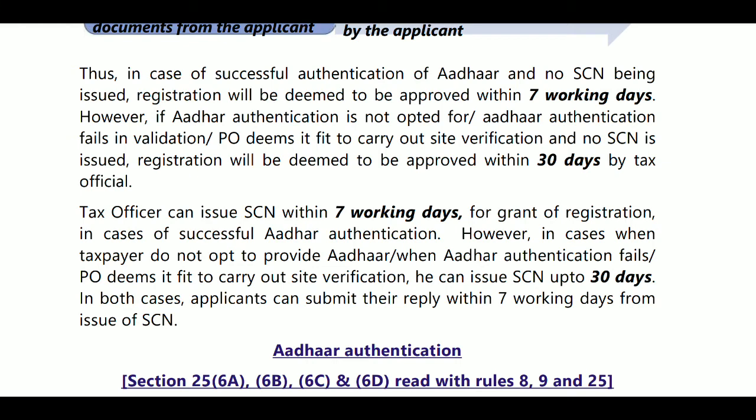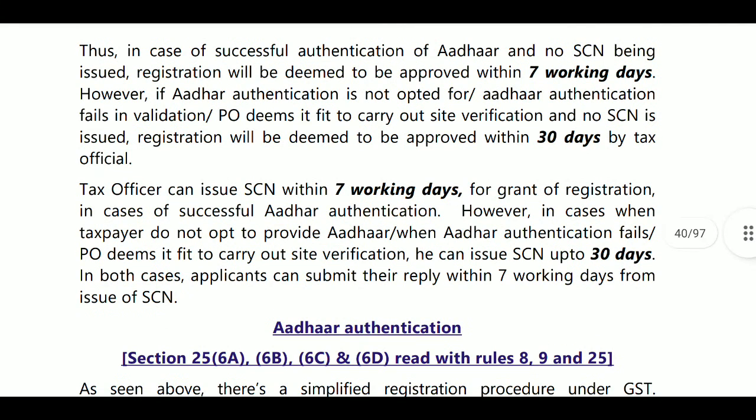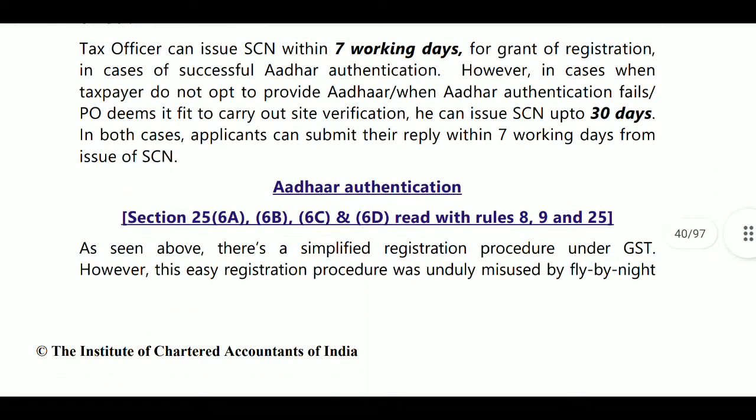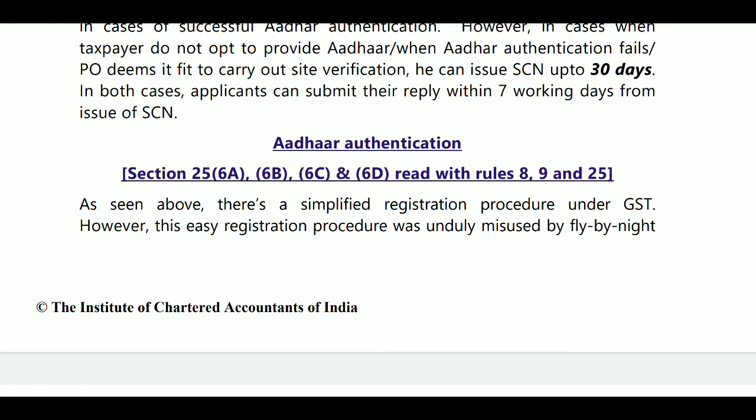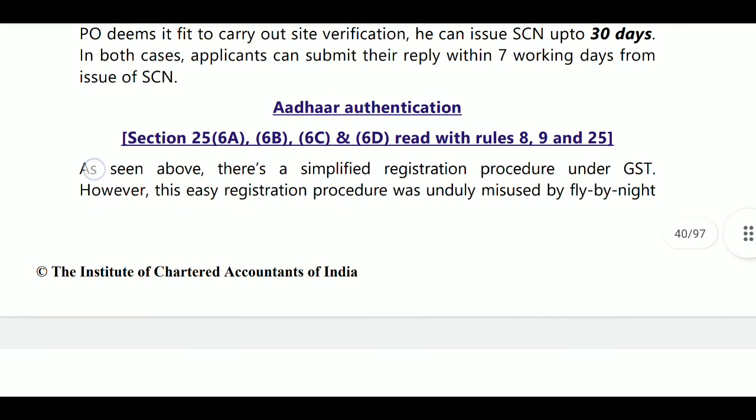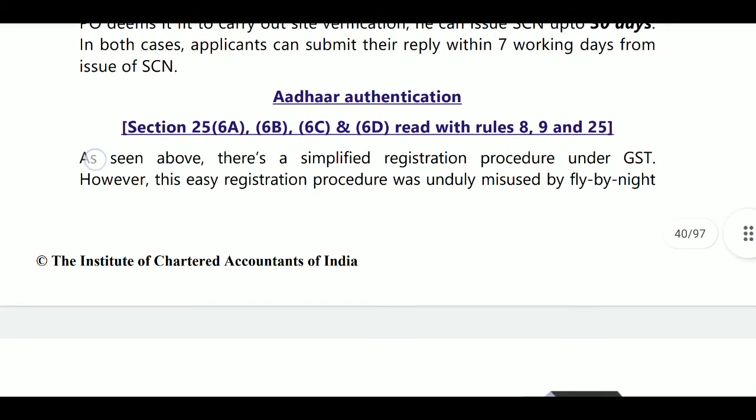Next, the tax officer can issue a show cause notice within 7 working days of granting registration in case of successful Aadhaar verification. However, where the taxpayer does not opt for Aadhaar authentication, the show cause notice can be issued up to 30 days. In both cases, the applicant can reply within 7 days. Here, what is meant by Aadhaar authentication? How will the Aadhaar authentication be done?